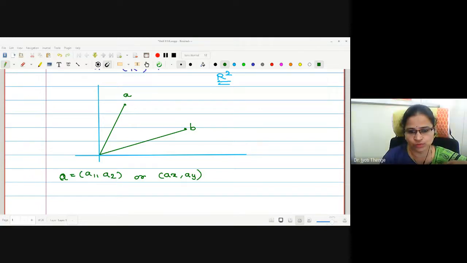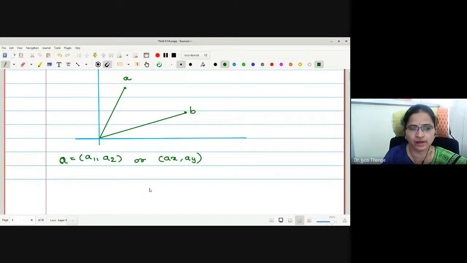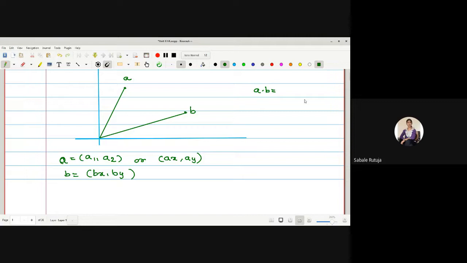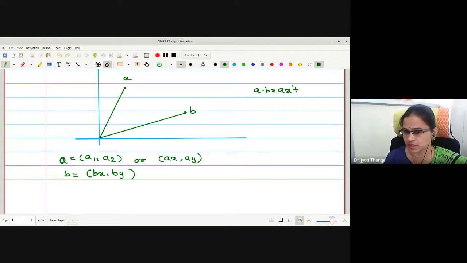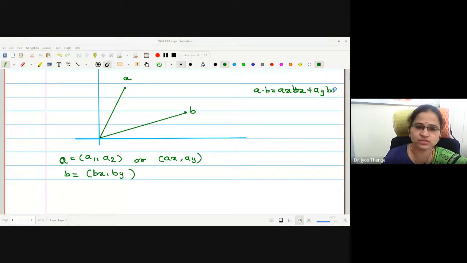Suppose I am writing a vector A as Ax, Ay, and a vector B as Bx, By. Right now I am specifically mentioning the coordinates of the vector as the x component and the y component. Then how do we define the dot product of the two vectors? A dot B is Ax Bx plus Ay By.